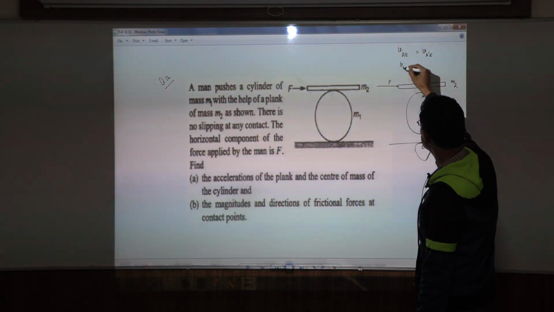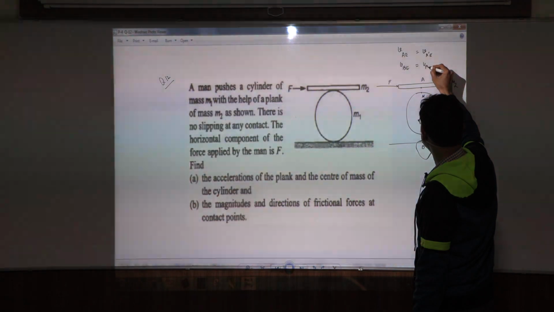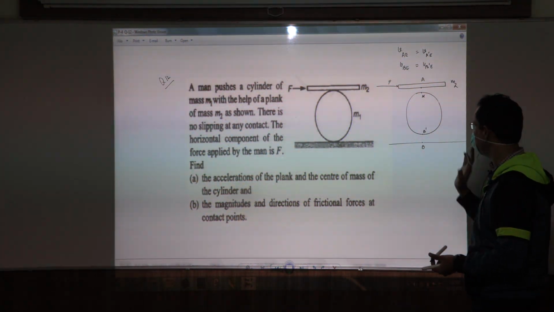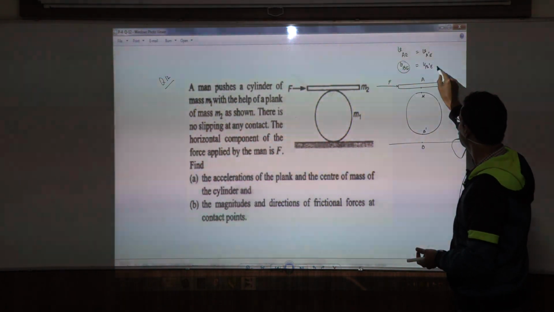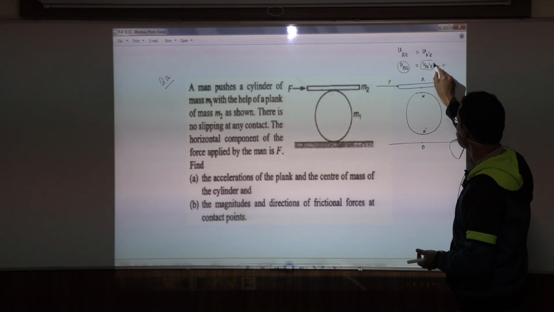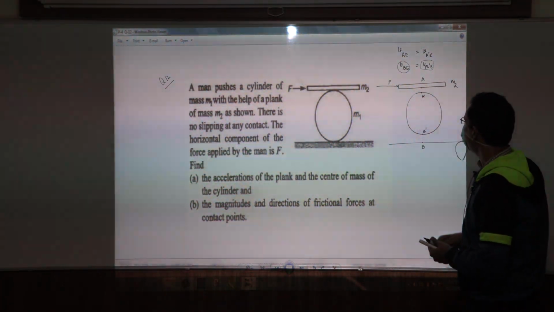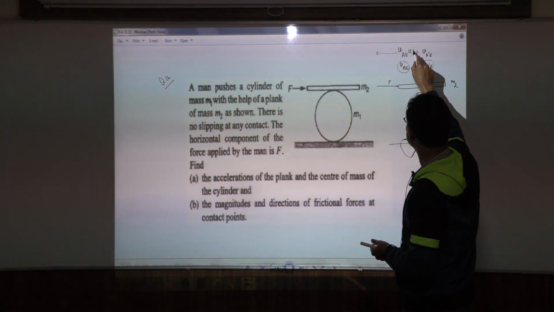Similarly, the velocity of B relative to earth and velocity of B dash relative to earth, they also are same. Now you would say B with respect to earth is at rest, so this is 0. So that's why this should also be 0. So does no slipping mean that? Yes, it means that. And also if you differentiate, this is at any time.